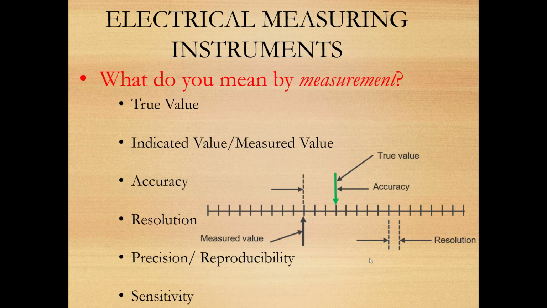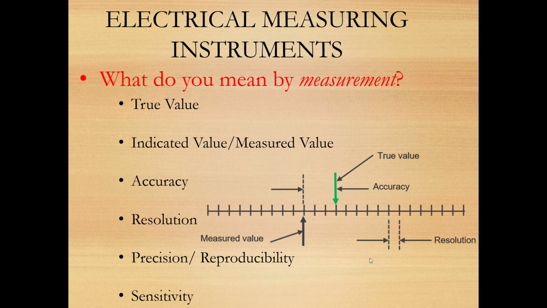In this video, we shall talk about basics of electrical measurement. So, at first let us talk about what do you mean by measurement. Measurement is a process of comparison between a standard quantity and another unknown quantity, which gives us knowledge about the magnitude of the unknown quantity.